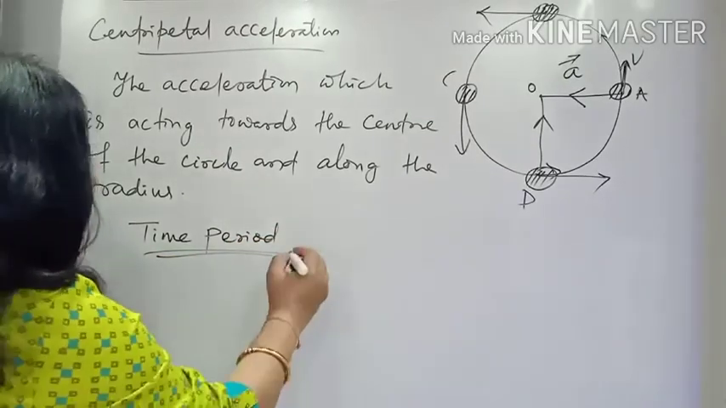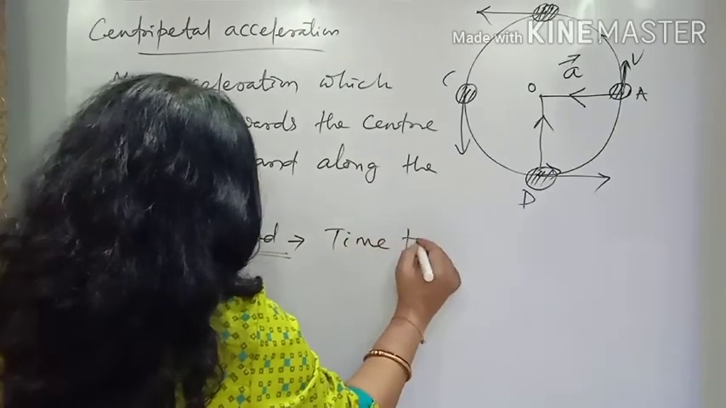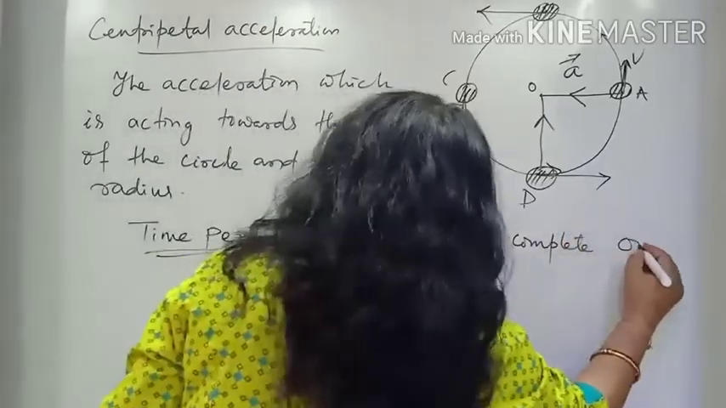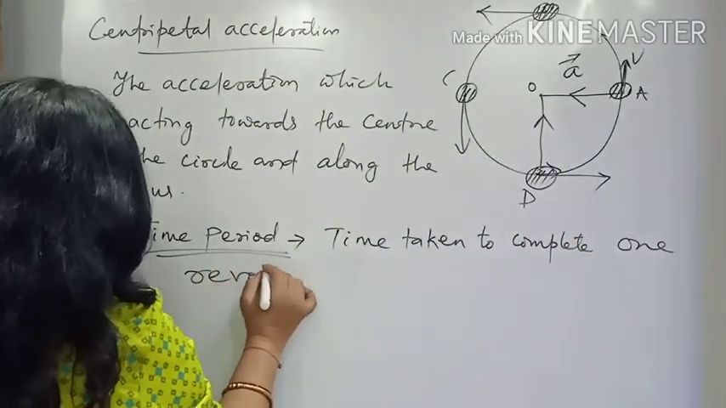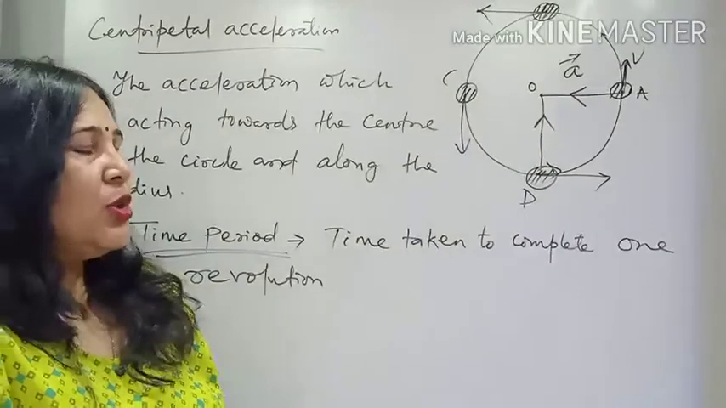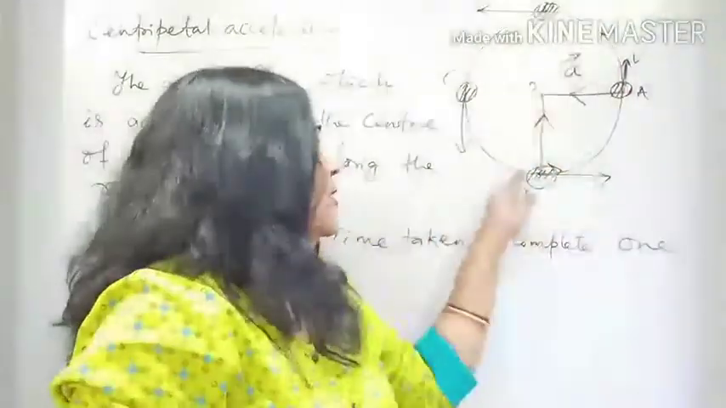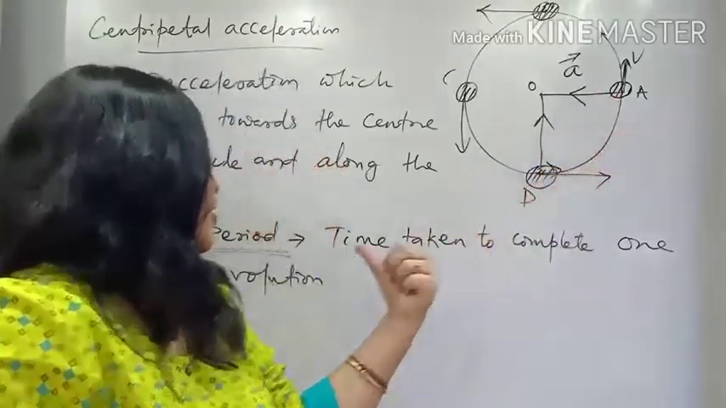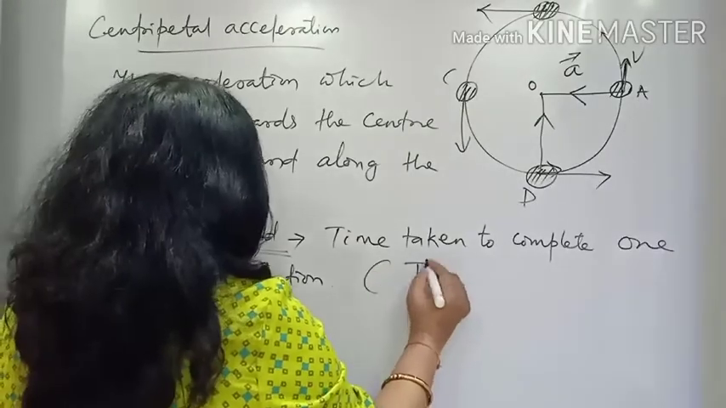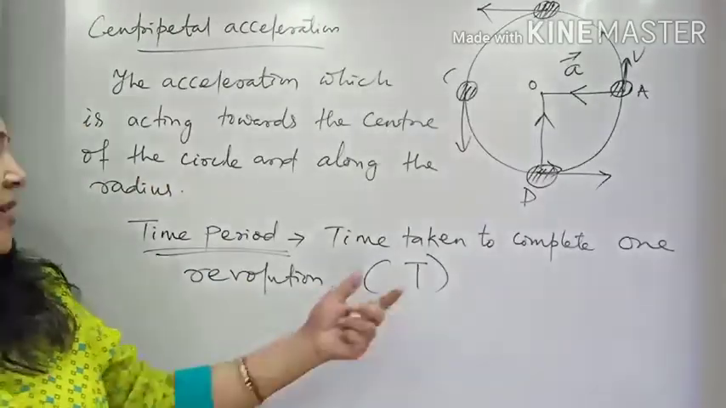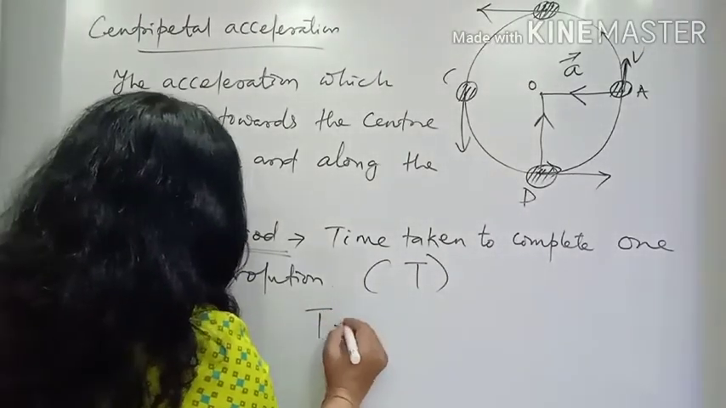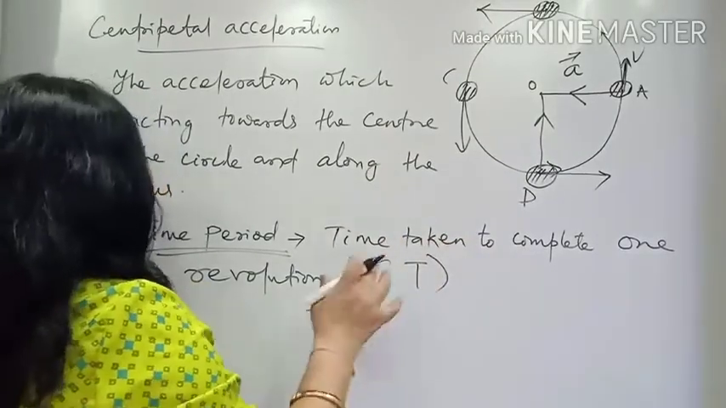Now there is another term we'll read, which is called time period. What is time period? It is the time taken to complete one revolution. So when this body is moving over this circular path, to complete one total revolution or one complete circular path, the time taken is called the time period. This time period is denoted by capital T. So time period is the time taken to complete one revolution.